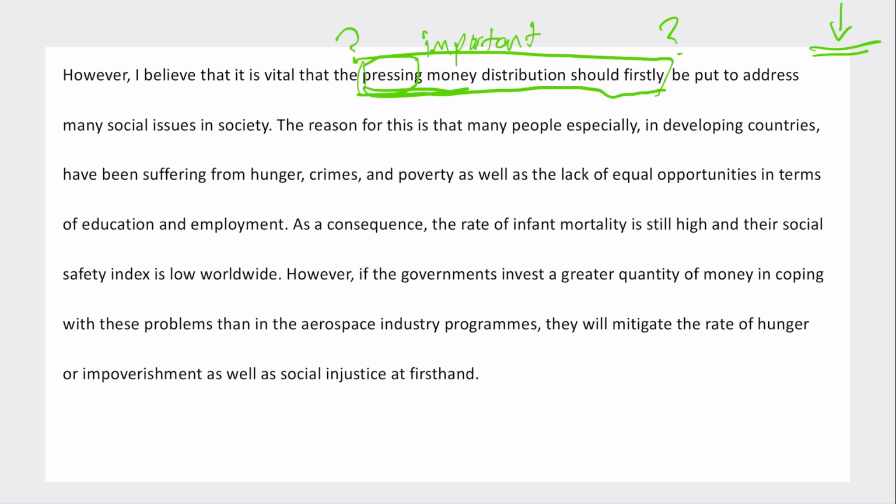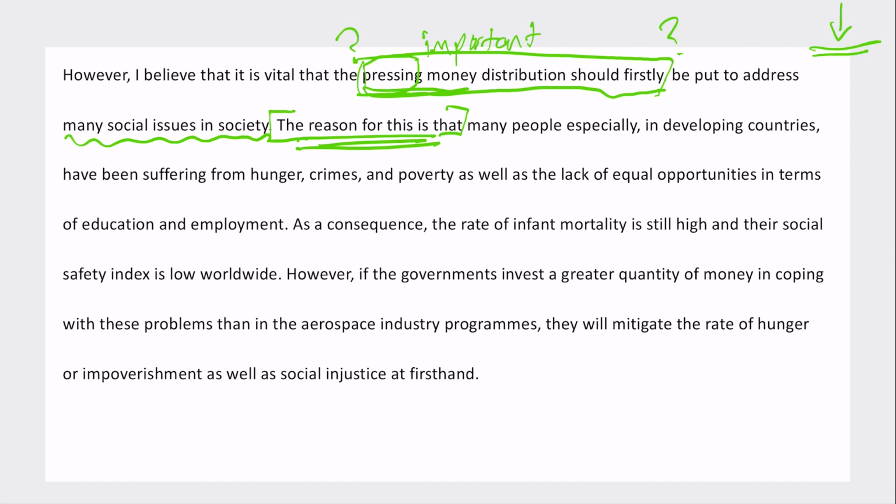To address many social issues in society. Okay, so now they're saying that we should actually use the money to help society. The reason for this is that, okay, nice introductory phrase. Some candidates forget this, that when you introduce an idea, you have to give me supporting sentences. So you have to explain what you mean.